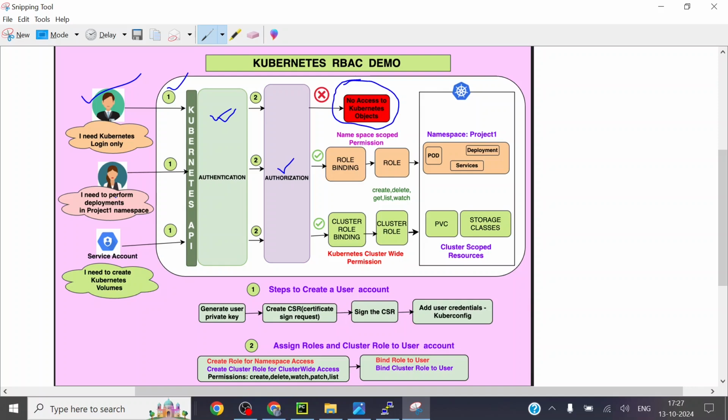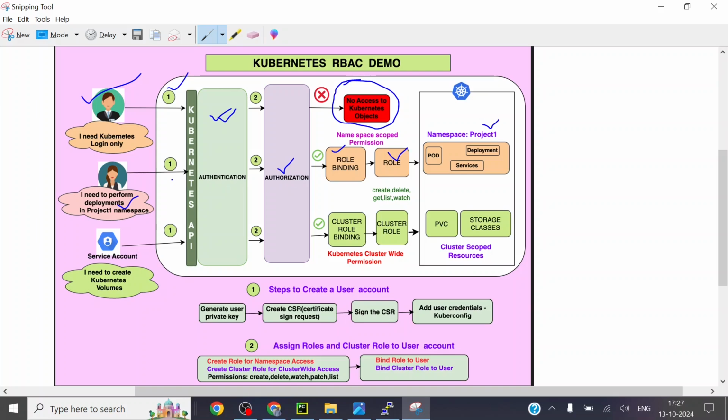So this girl, right, will have authentication and authorization. For instance, this girl is working on a project named project one, right? So I need to give access for this girl to this project namespace. So what I'll do is, I'll create a role. Roles are basically namespace scoped.